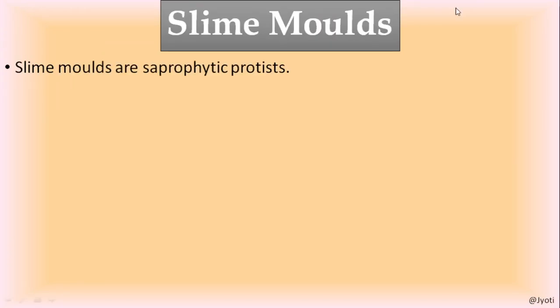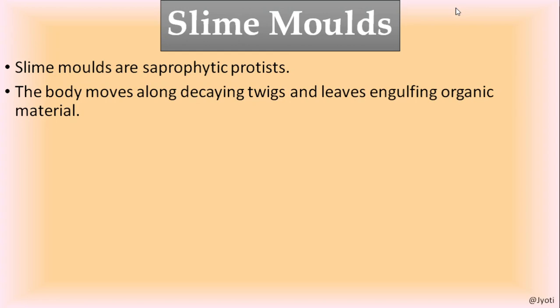The next we come to slime molds. This is another group of protistans. They are saprophytic protists. So till now we were discussing the photosynthetic, and the euglenoid was both photosynthetic and heterotrophic. But slime molds are saprophytic protists, and you know what saprophytic nutrition is? It is the type of nutrition where the organism obtains its nutrients from dead organic matter in the soluble form.